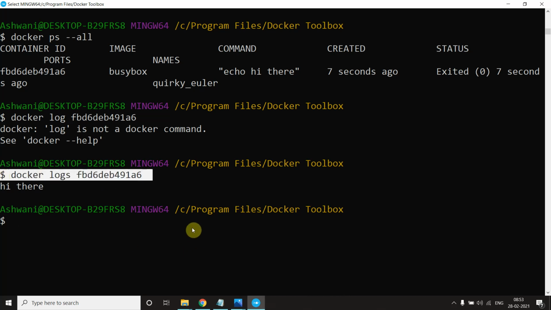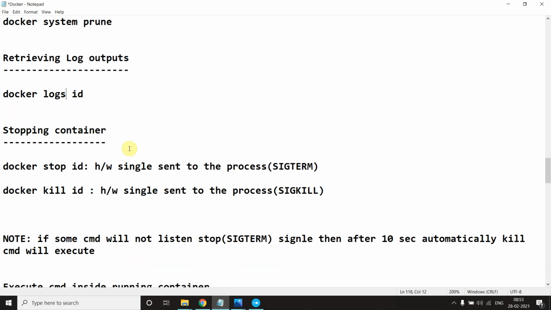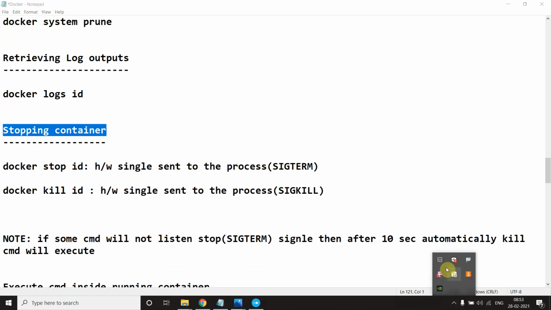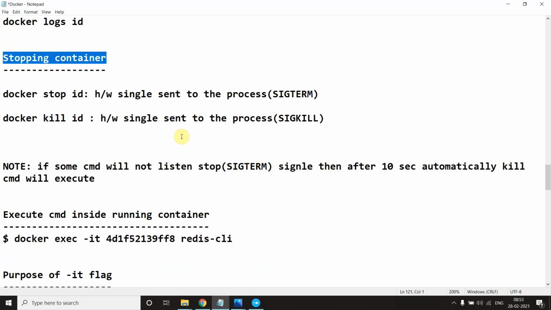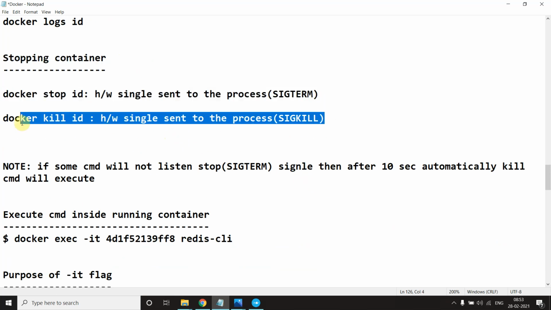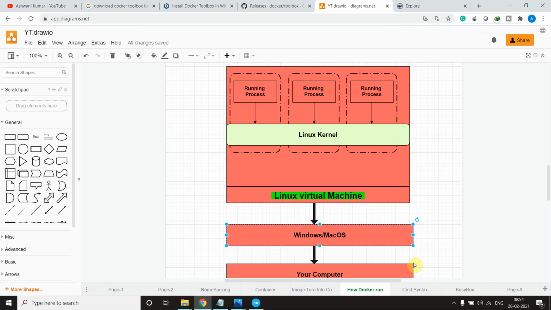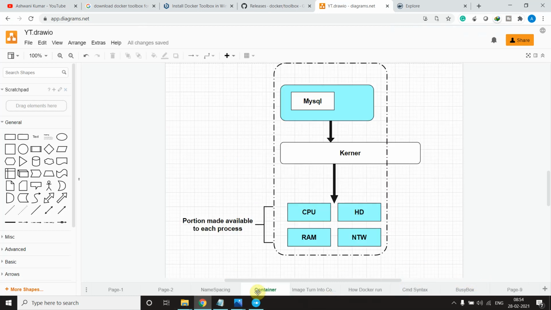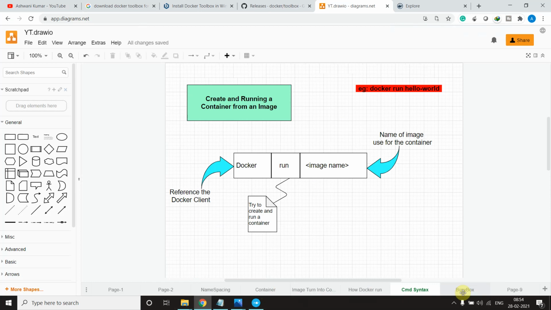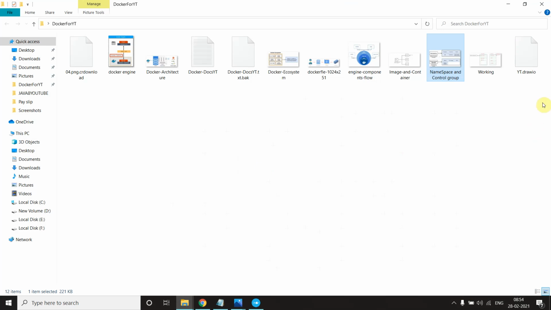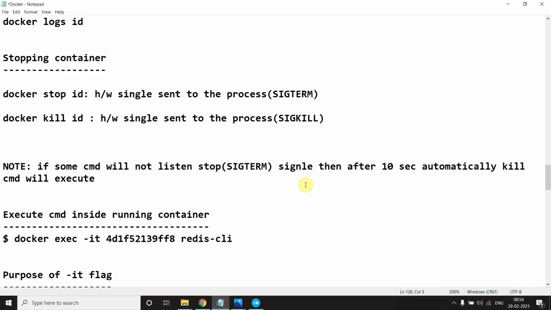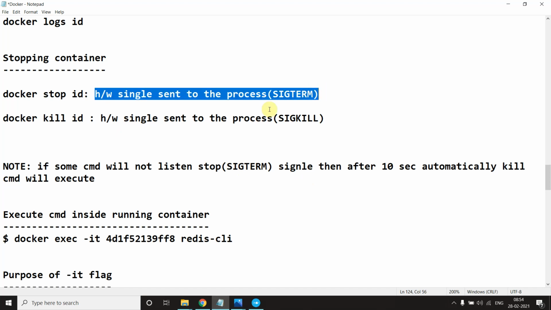Now, what is the topic here? Stopping a container. As we see, we have two commands, stop and kill. So what is the difference between them? What is the meaning of stop and what is the meaning of kill?